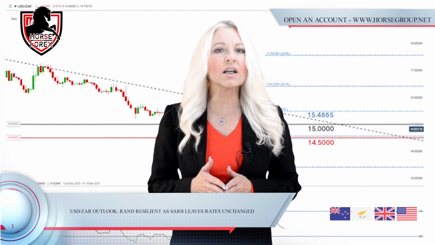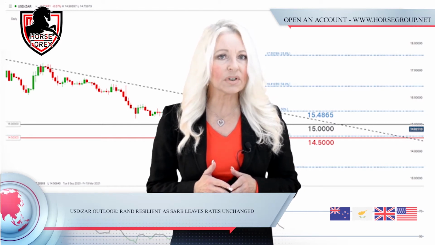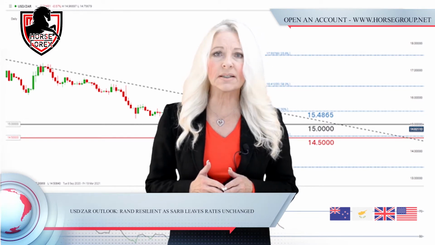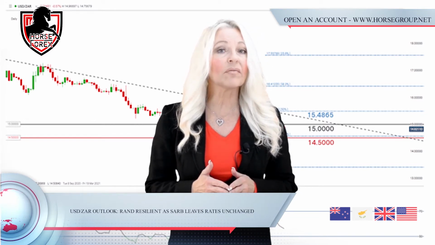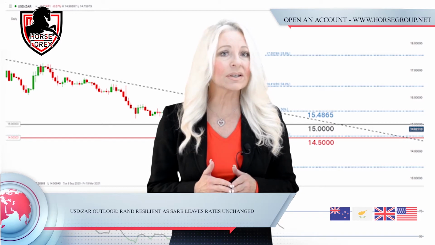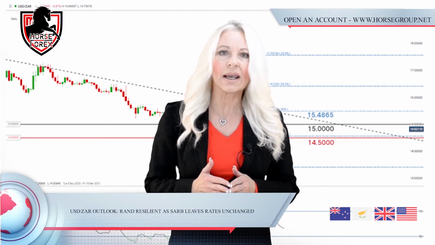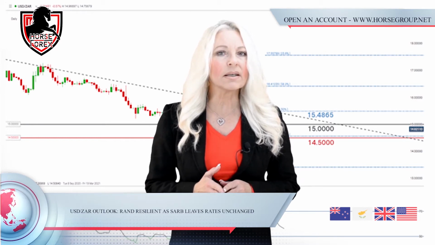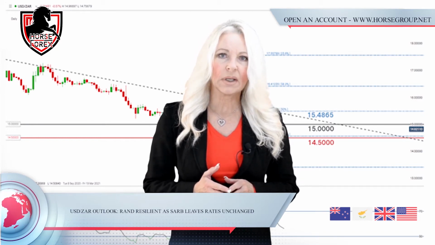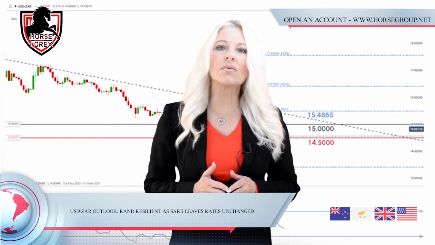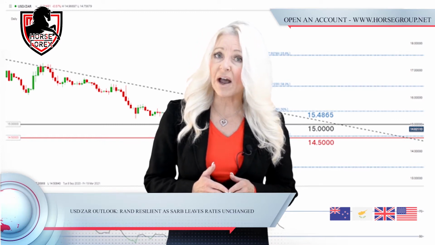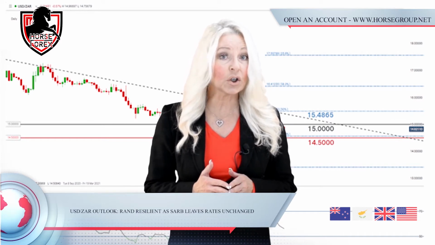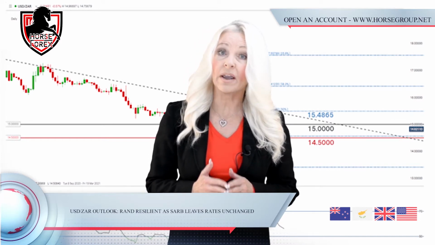The 15.0000 psychological level now serves as initial resistance, with the 14.5606 61.85 Fibonacci level being maintained as the consequent support zone. This zone extends to the 14.5 thousand key horizontal level, which may be breached should the current economic outlook endure.